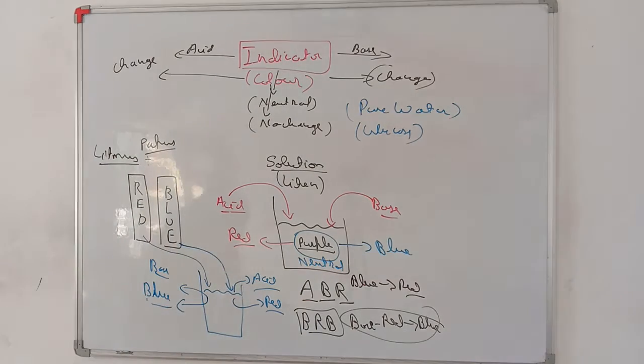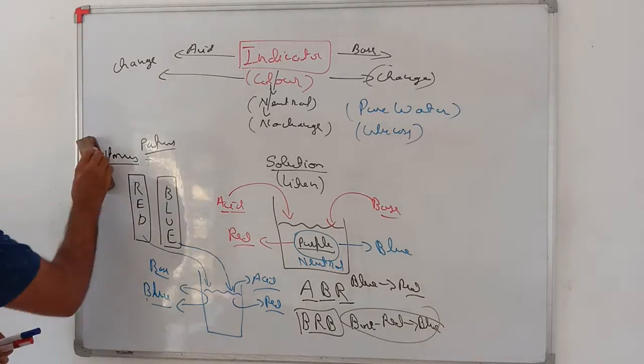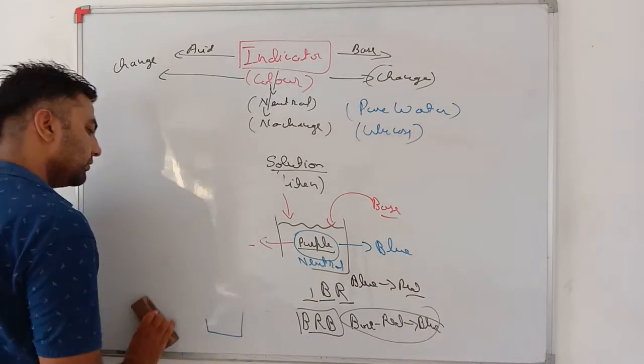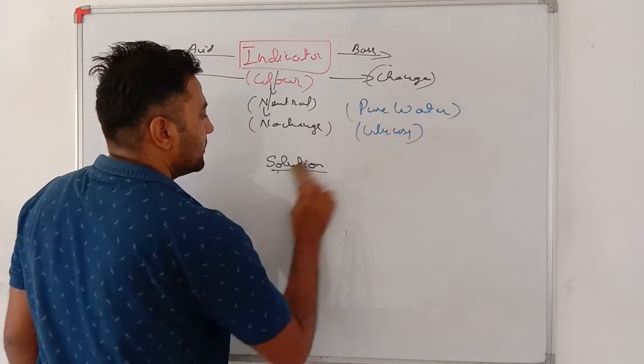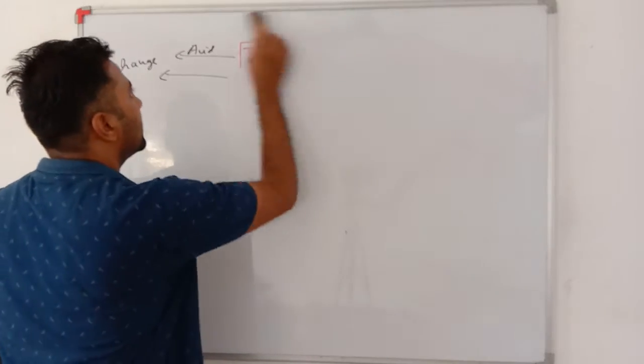So my dear student, this was about litmus. Very important. Two more natural indicators are there. One is China rose.